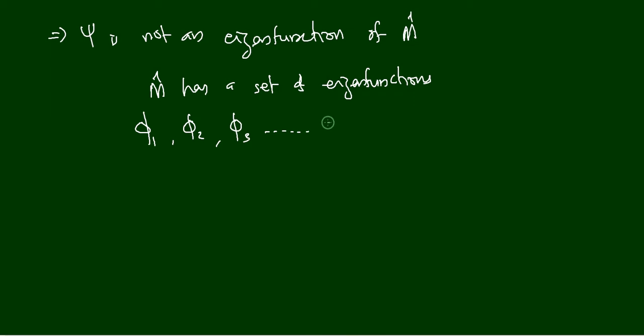And there is another feature with these phi 1, phi 2, phi 3, etc. These are an orthonormal set. Have you heard about an orthonormal set?